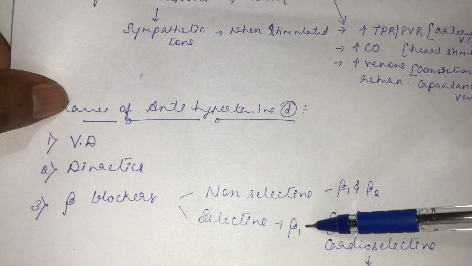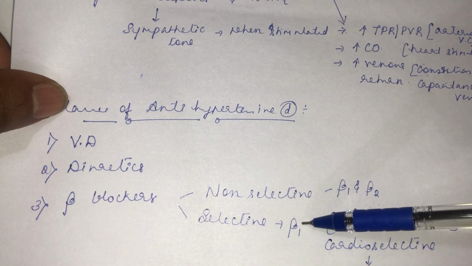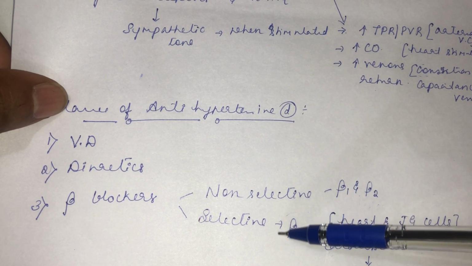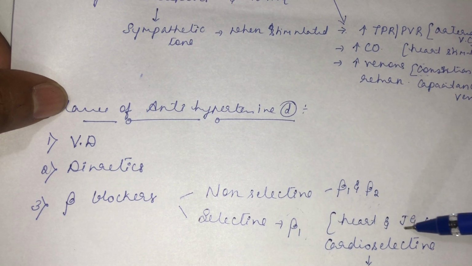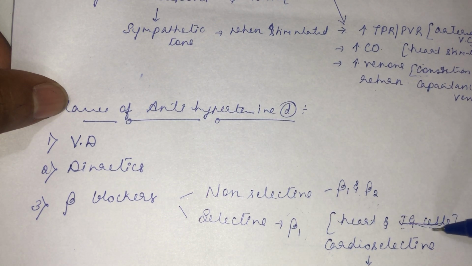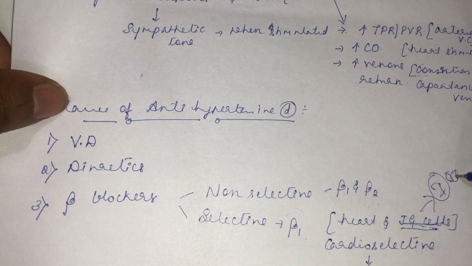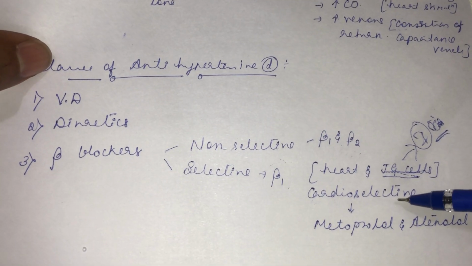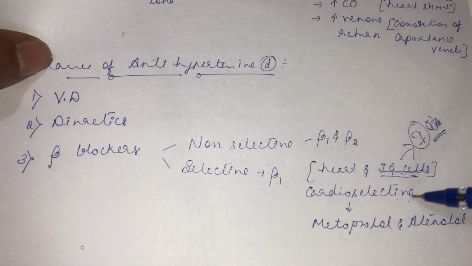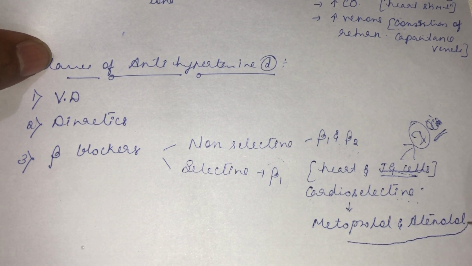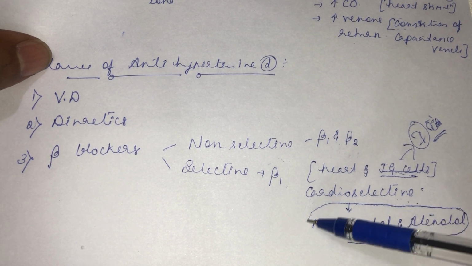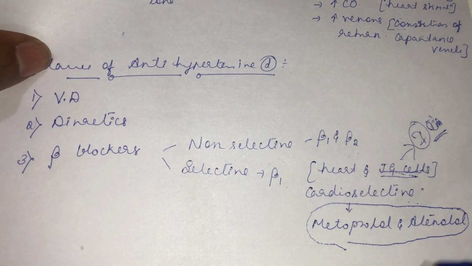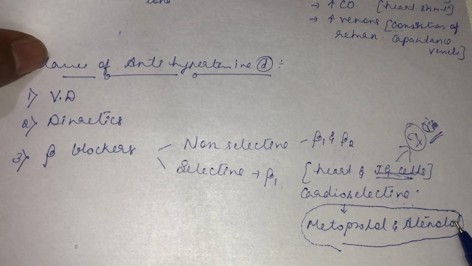See, the added advantage of selective beta 1 blockers is not only their effect on the heart, but also their effect on the juxtaglomerular cell. It inhibits the juxtaglomerular cell. As a result, it inhibits the renin release, right? The angiotensin mechanism will also be inhibited here. So more preferably, cardioselective beta 1 blockers, metoprolol and atenolol, are also used as antihypertensive agents. And this group of drugs, cardioselective beta 1 blockers, is a first line of treatment for hypertension.